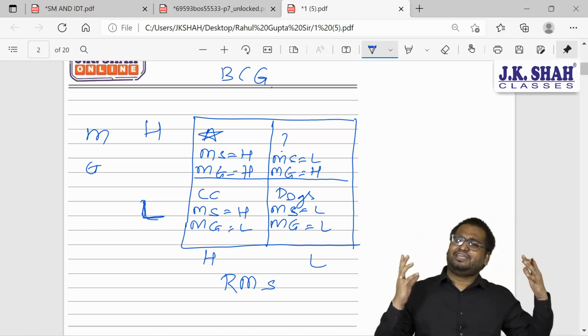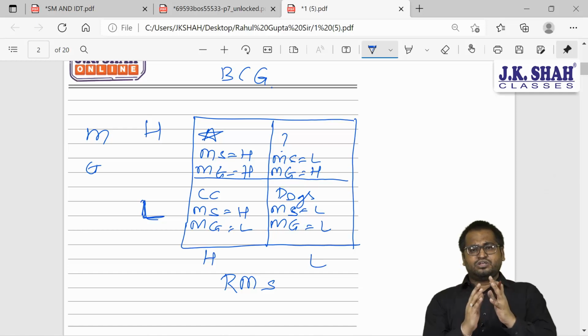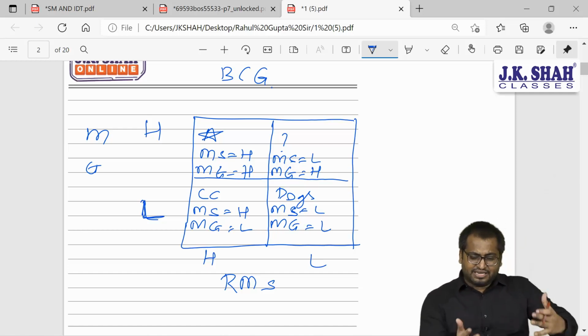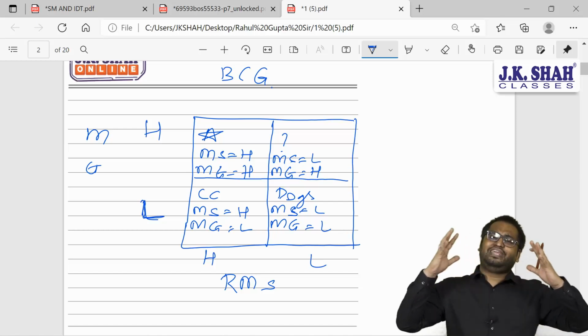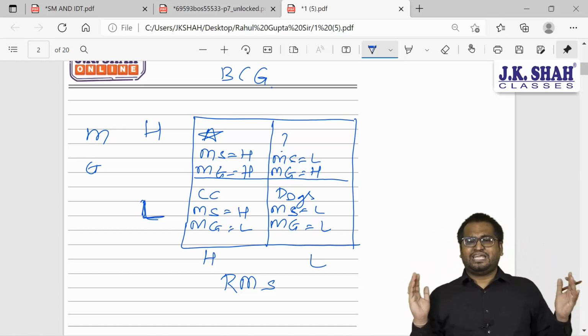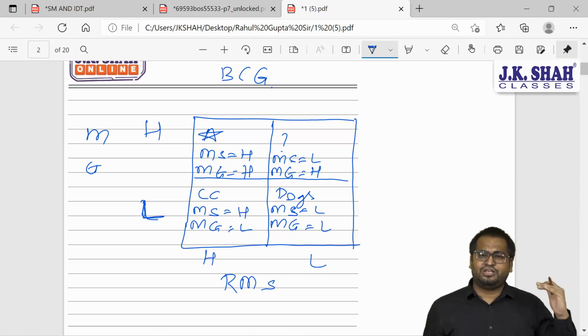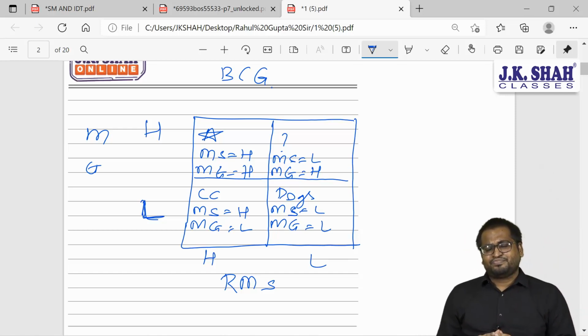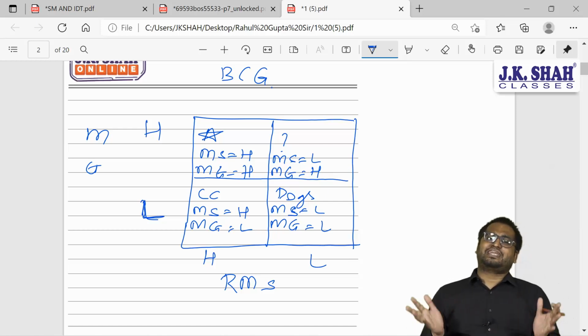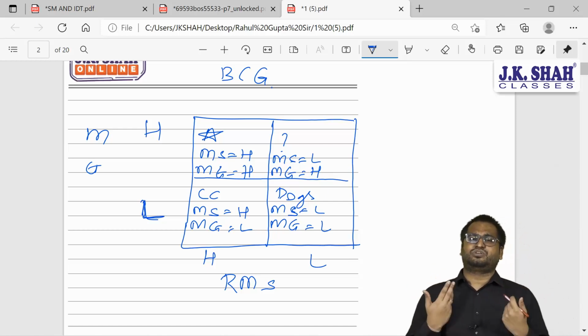Potential is very high, but our share is low. Similarly for cash cows, market share is very high, but the potential has dropped. And for dogs, it is both low. Market share is also low, the potential is also low.